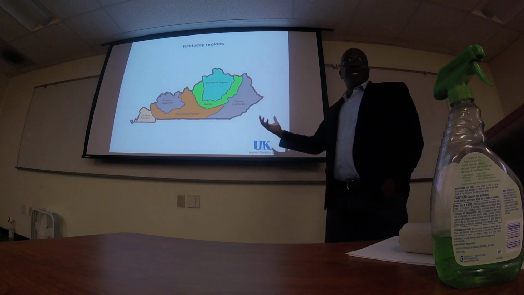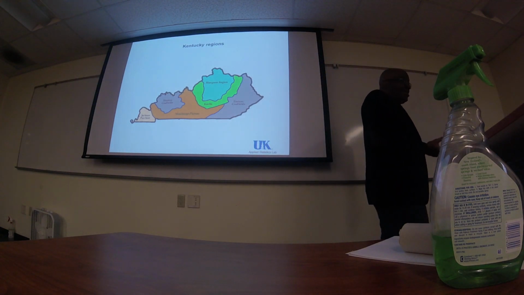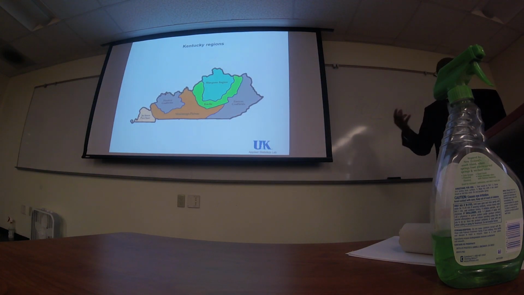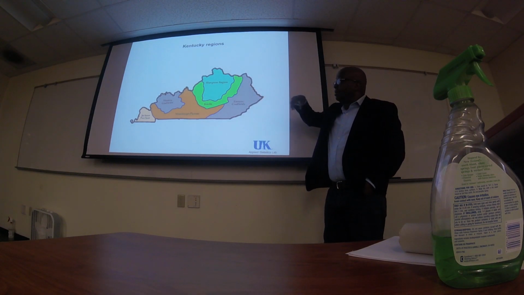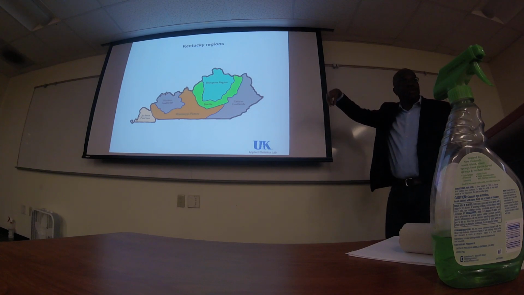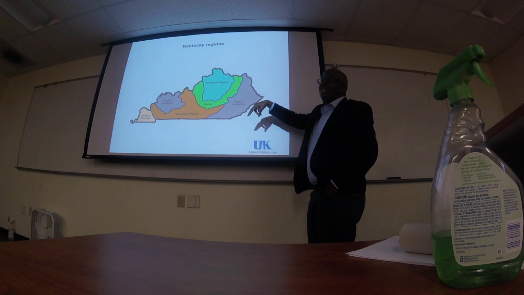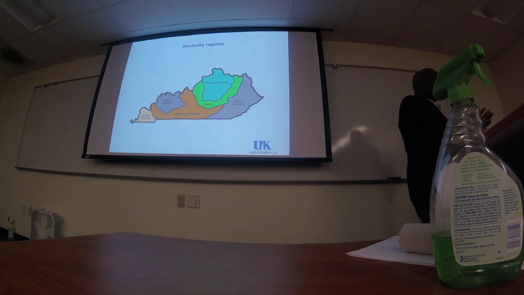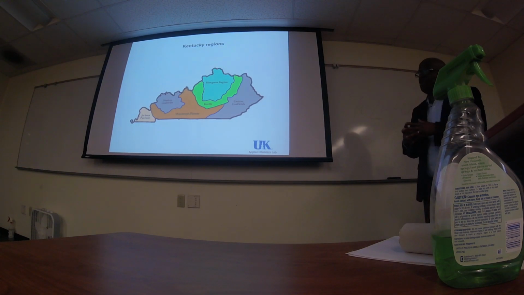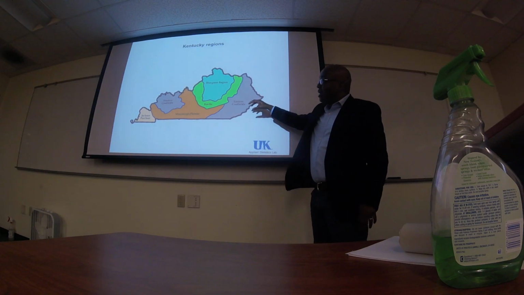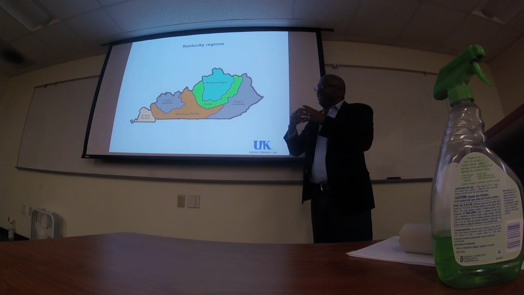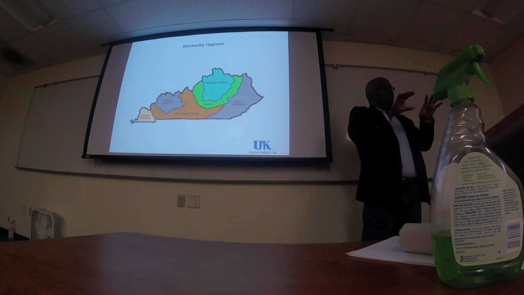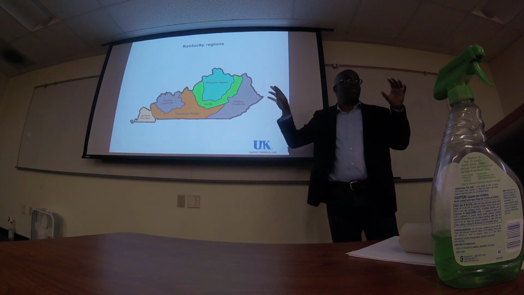This is the case of Kentucky. If I want to do a survey of Kentucky, I probably will stratify by region. And I know in each of the regions I probably have a homogeneous group, a homogeneous population, and then the difference between them will be lower because each region is its own sample.